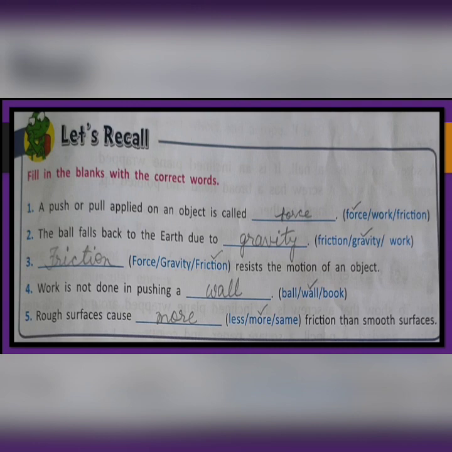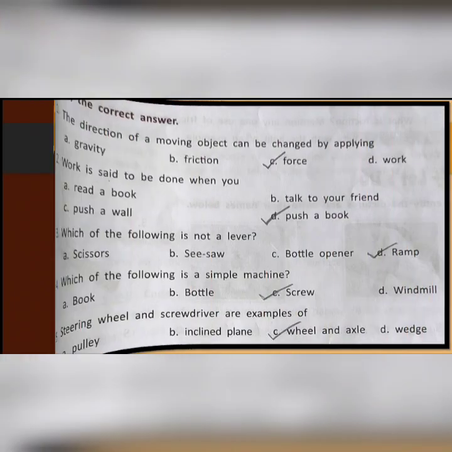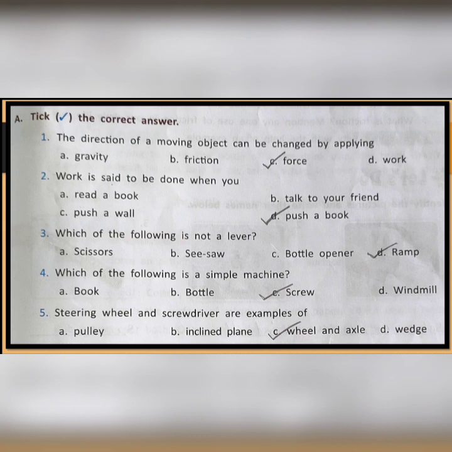Next, let us move to the exercise part of the chapter. Here, we are going to discuss now question A. Tick the correct answer. Number 1. The direction of a moving object can be changed by applying force. That is option C, correct. Next, number 2. Work is said to be done when you push a book. That is option D, the last option is correct.